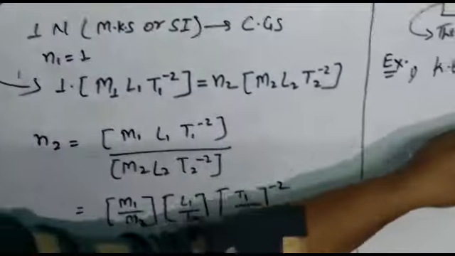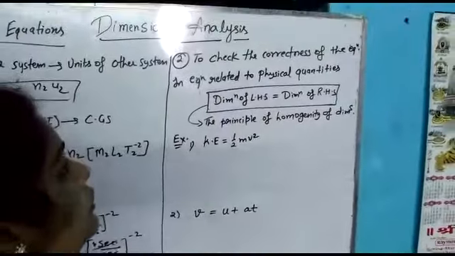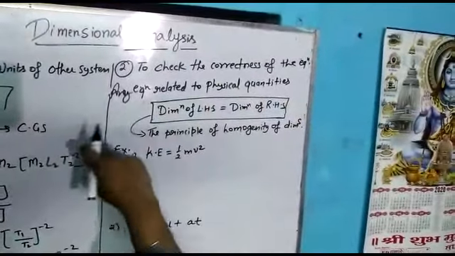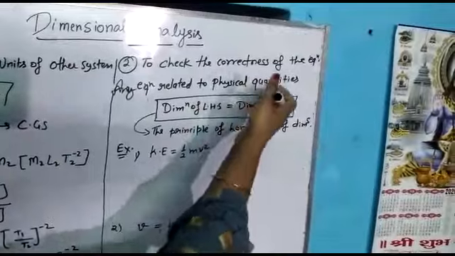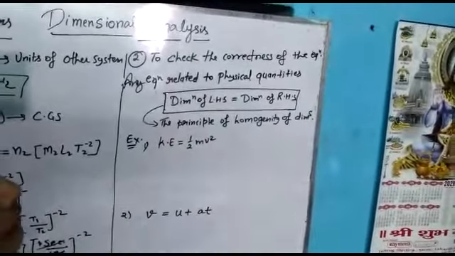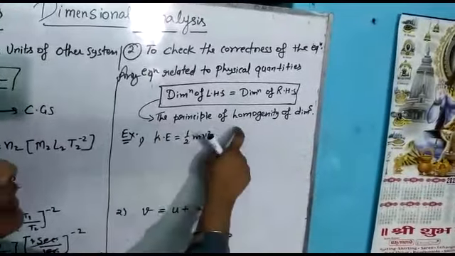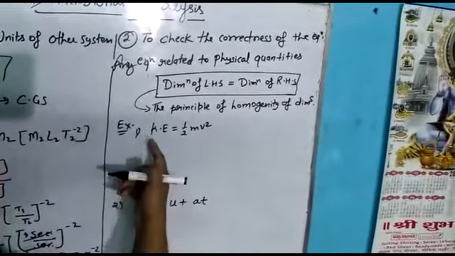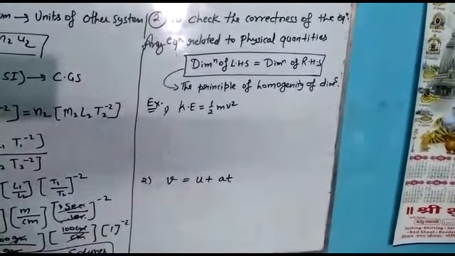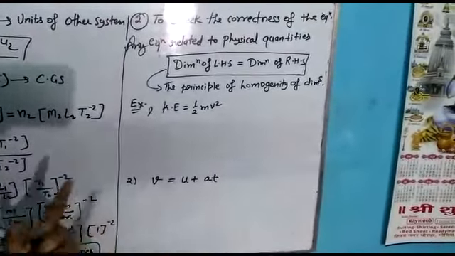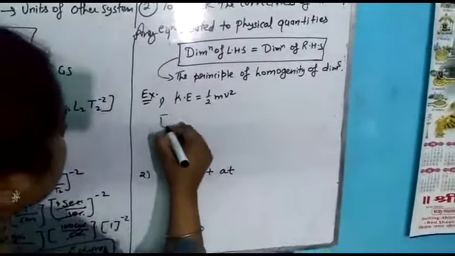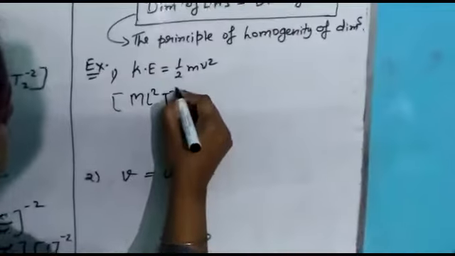Okay. Now come to the second use: to check the correctness of the equation. So in any equation related to the physical quantity, the dimension of left hand side must be equal to the dimension of right hand side, and this is known as the principle of homogeneity of dimension. So here we know this formula, kinetic energy equals half mv square, and I told you that all kinds of energy have the same dimension formula. So the formula of energy is ML square T minus 2.